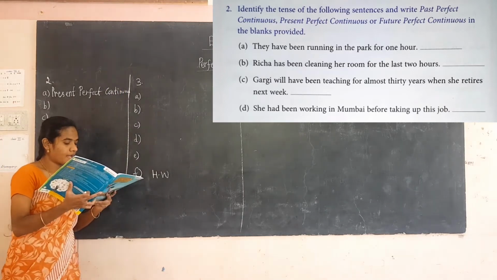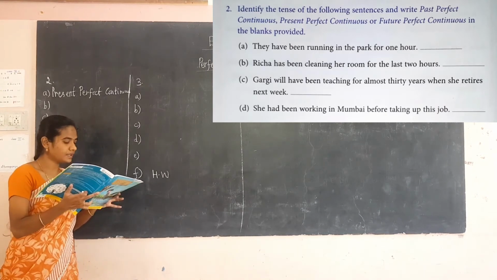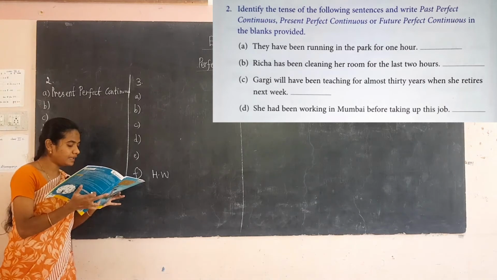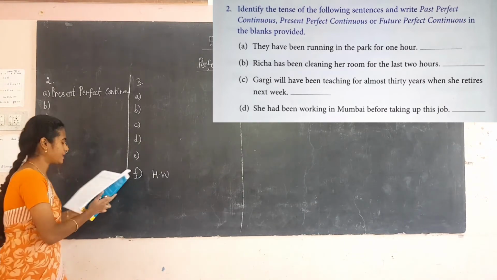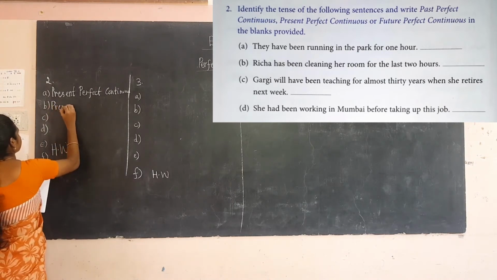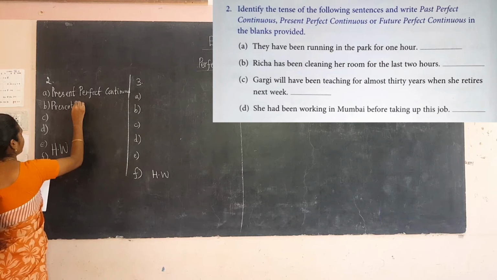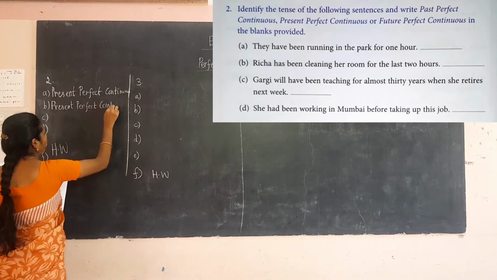Then, Riksha has been cleaning her room for the last 2 hours. Here the structure is has been cleaning, so this is the present perfect continuous tense.